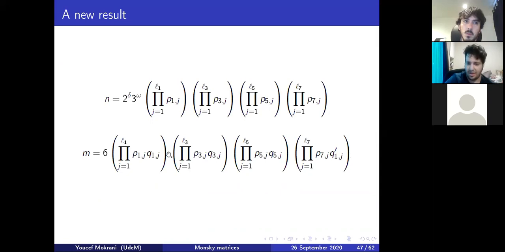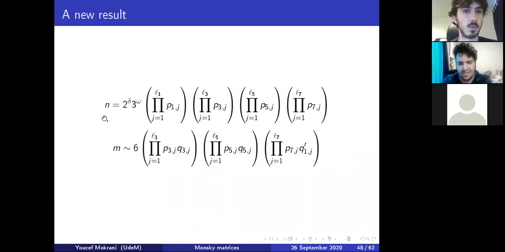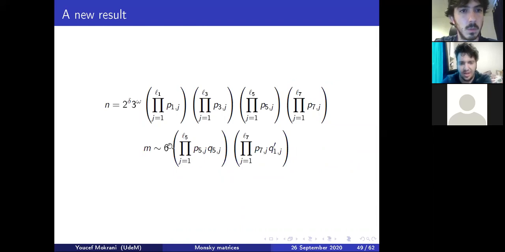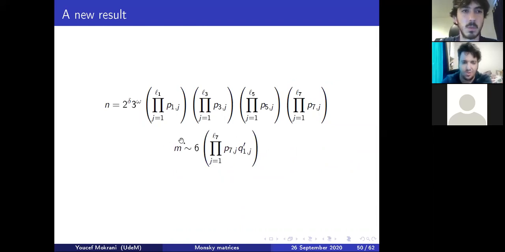But because we have all the conditions we wanted, then M is SNC if and only if this thing is SNC by deleting the primes 1 mod 8. We delete the primes 3 mod 8, we delete the primes 5 mod 8, and then M is SNC if and only if this is SNC.